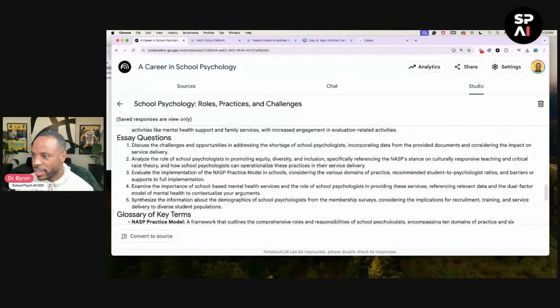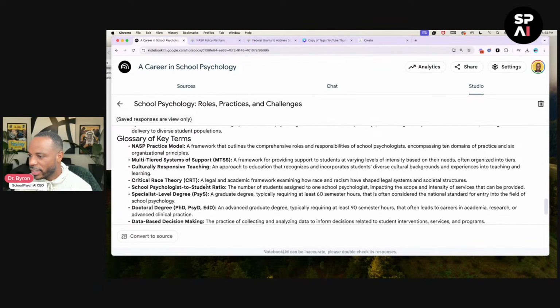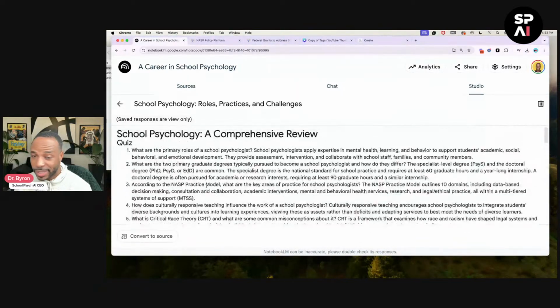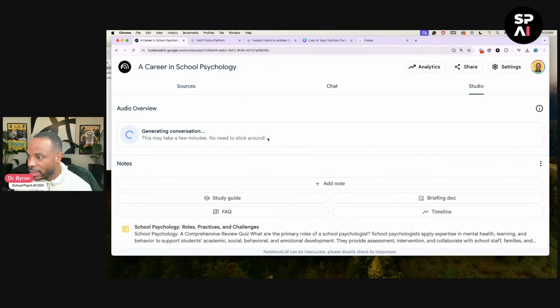Ooh, and then it gives us essay questions as well. It gives us a glossary of key terms. Now, how cool is that? You could print that out and then you have that study guide. All right, let's check in to see. Okay, this is still generating, it's still taking a few minutes. We'll give that a few more minutes.